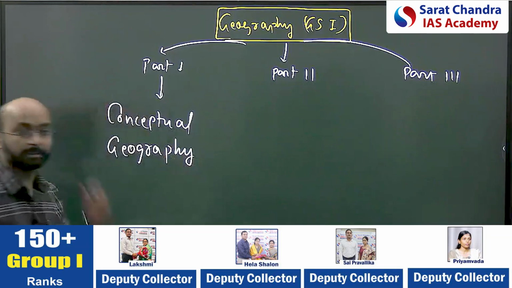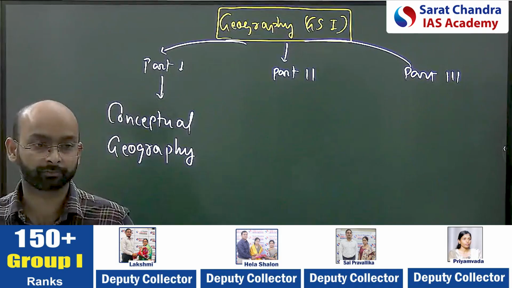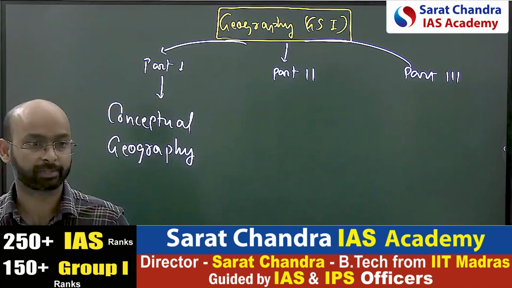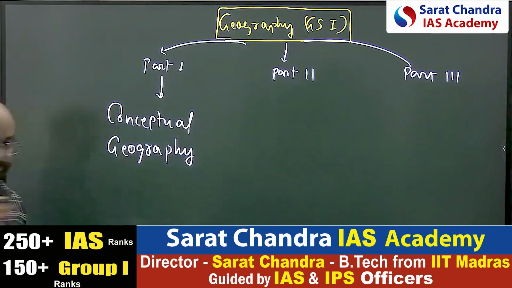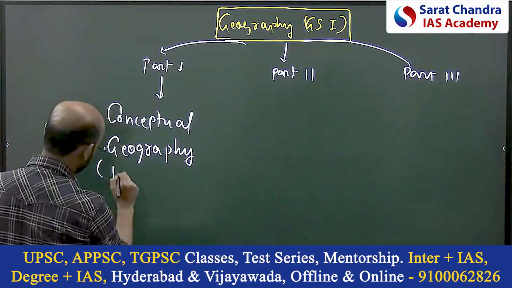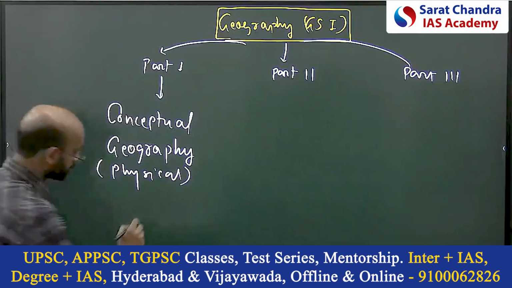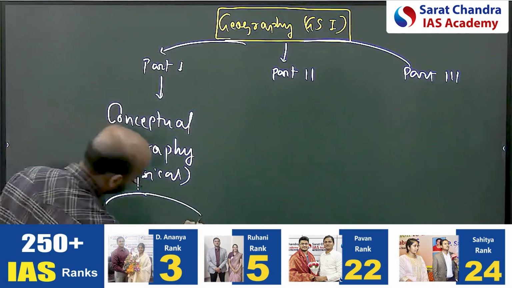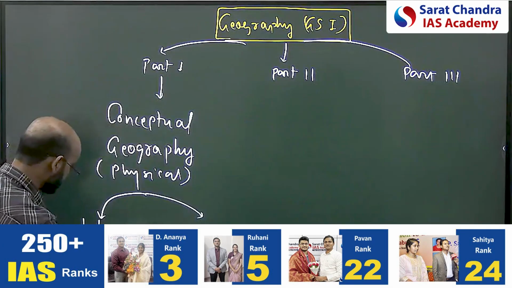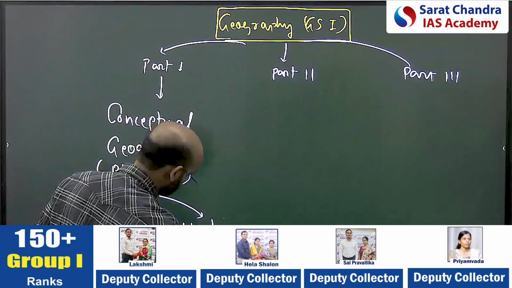Conceptual geography, which mostly people say is the world geography. It's the physical geography basically. Just understand first, then write. Conceptual geography, sometimes people call it the physical geography. Here also you will see two types. Type 1 is Indian physical geography and the world physical geography.